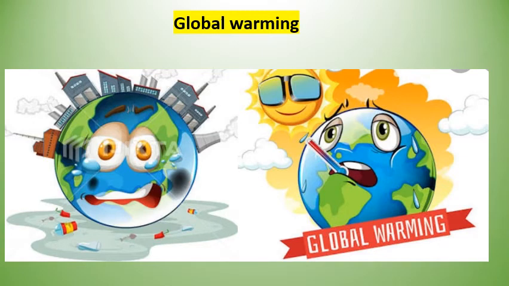Global warming. This term is given when the temperature of the earth increases from the normal temperature. That situation is known as global warming. Let's see how it happens. As you know, carbon dioxide is present in a very small amount in our atmosphere. And what is its function? This gas maintains the temperature over the earth.